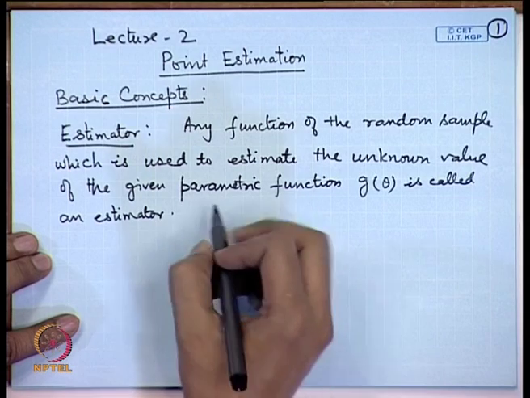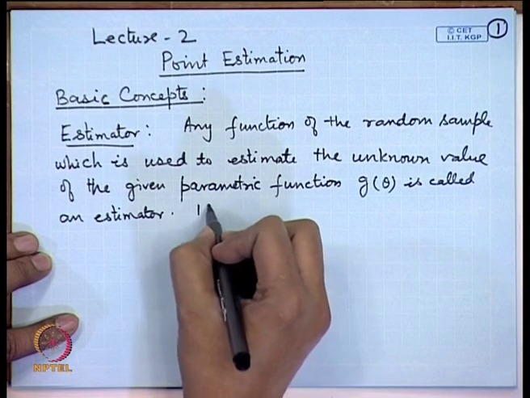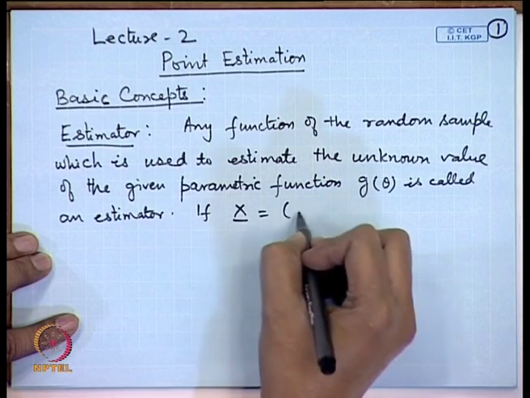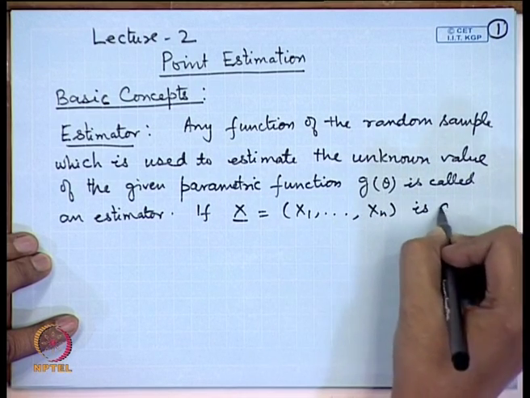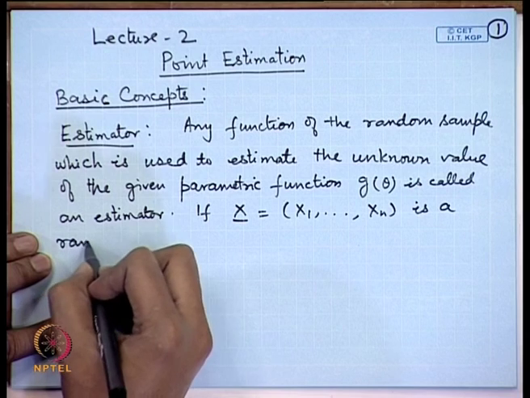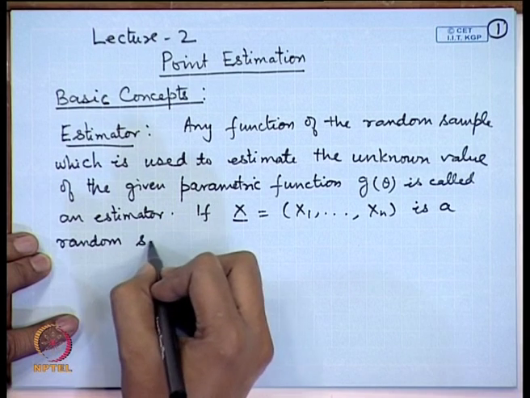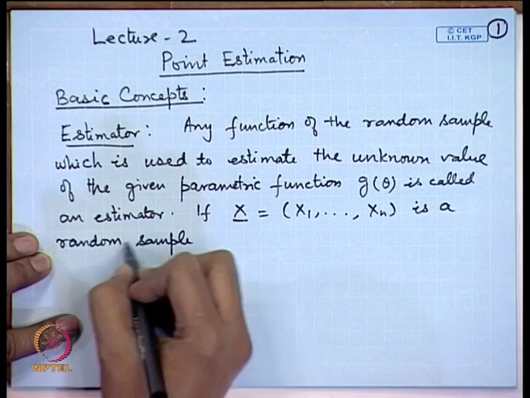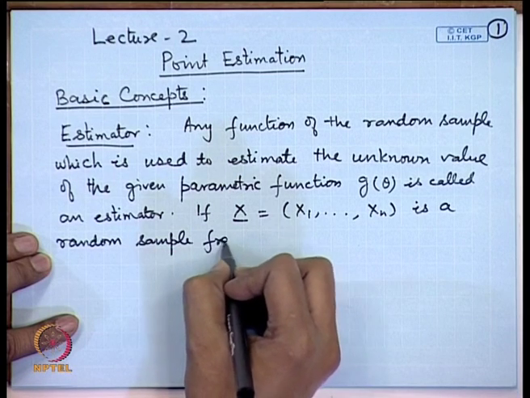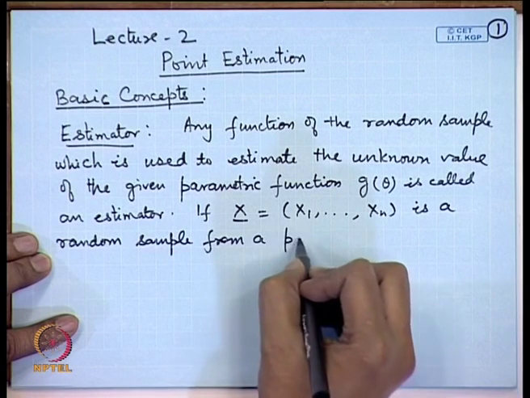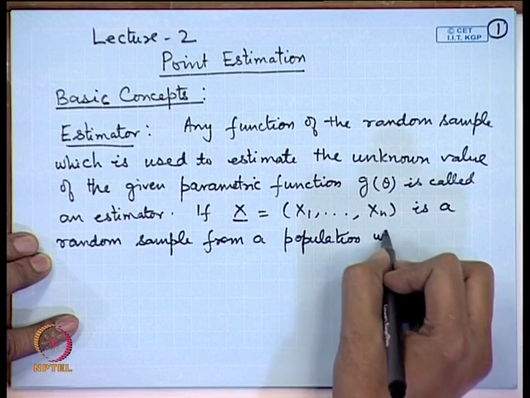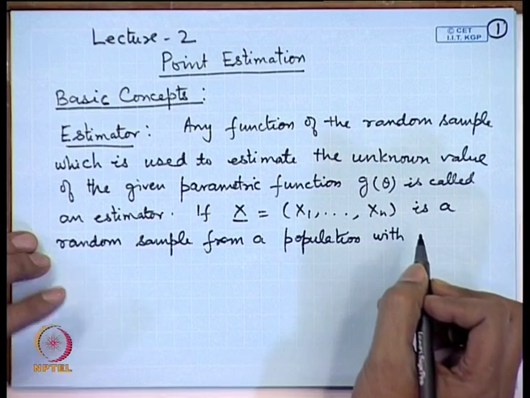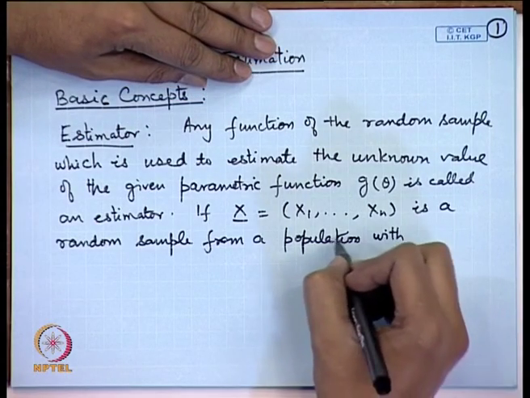So, in practice we will have a random sample. If X1, X2, ..., Xn is a random sample from a population, now a probability distribution is identified with the given population.